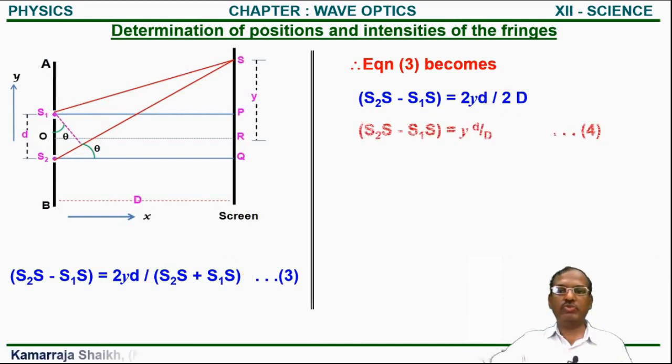And in that equation, 2 will get cancelled and we get S2S minus S1S is equal to y small d upon capital D.